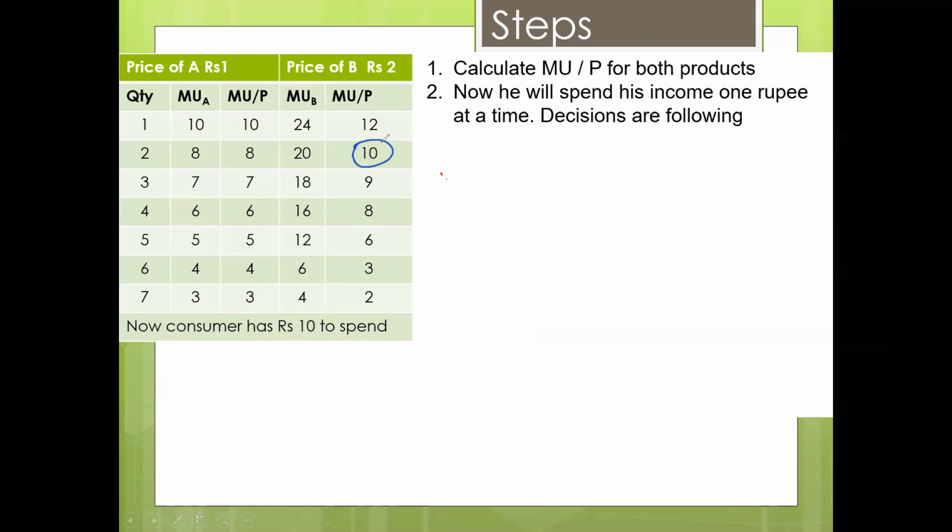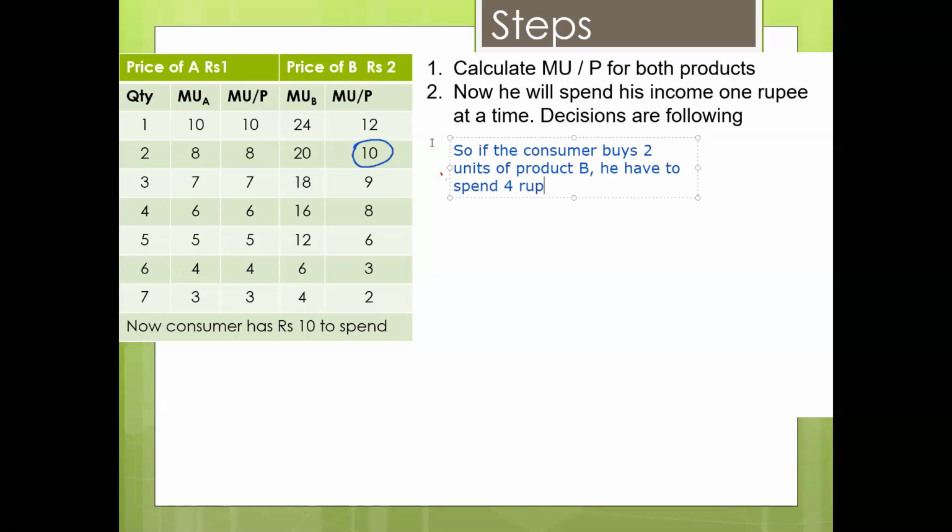So if the consumer buys 2 units of product B, he has to spend 4 rupees as the price, as the price is 2 for each.